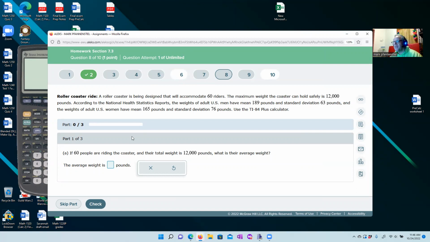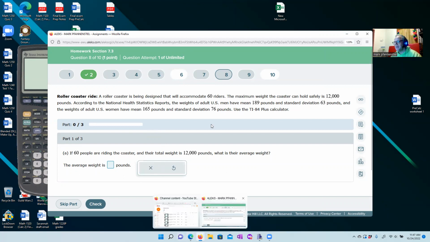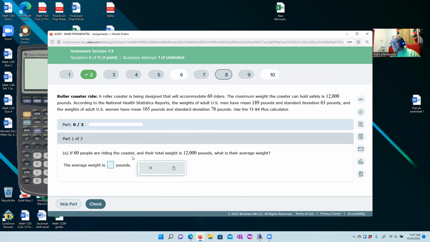So the first one, and I'll pitch it pretty much the same way. I don't try to go out of my way. These are already hard enough. I pretty much leave them the same way that the problem has dealt them to us. So it says 60 people are riding the roller coaster. What is their total weight? Their total weight happens to be 1,200 pounds. What is their average weight?